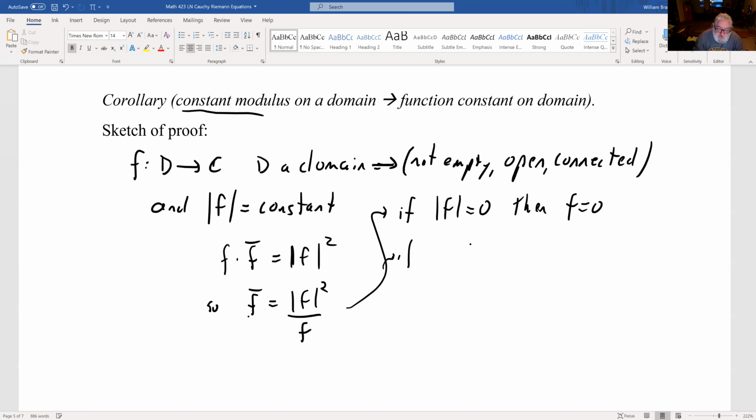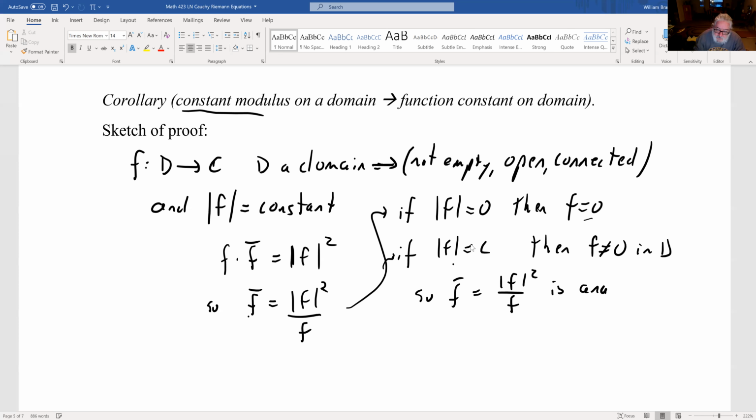Second case, if the modulus of f equals some constant, then we know that f is never 0 because the modulus of 0 is 0. So f is never equal to 0. So that means I can divide. So f bar equals modulus of f squared over f is in fact an analytic function.